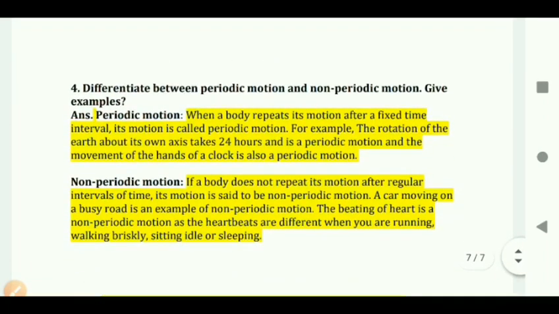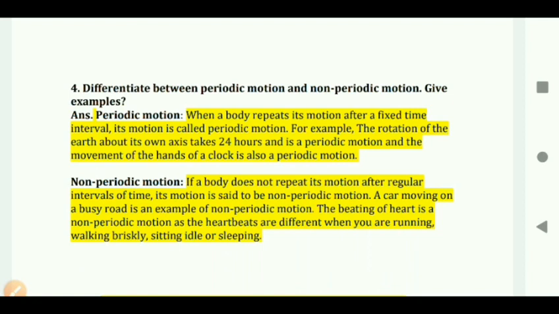Next, question number 4. Differentiate between periodic motion and non-periodic motion. Give examples. Here you just have to write the definition and one small difference between periodic and non-periodic motion. So we shall start with periodic motion. When a body repeats its motion after a fixed time interval, its motion is called periodic motion. For example, the rotation of the earth about its own axis takes 24 hours and is a periodic motion, and the movement of the hand of a clock is also periodic motion.